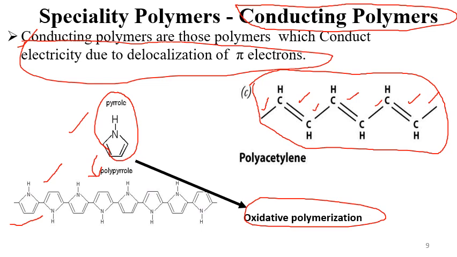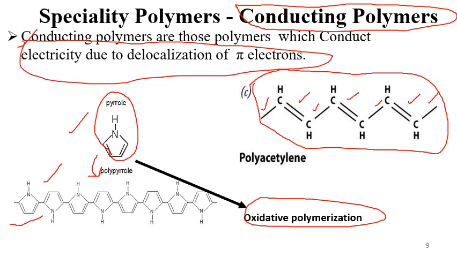If you look at the example of polyethylene, and the structure of polystyrene, have you noticed any kind of delocalization in the system? No, right?